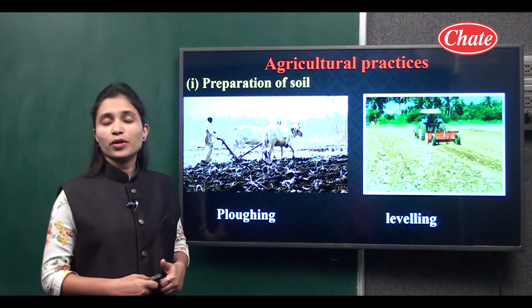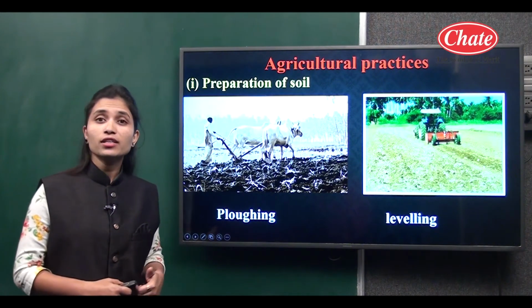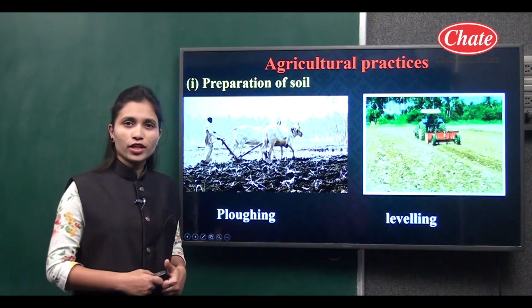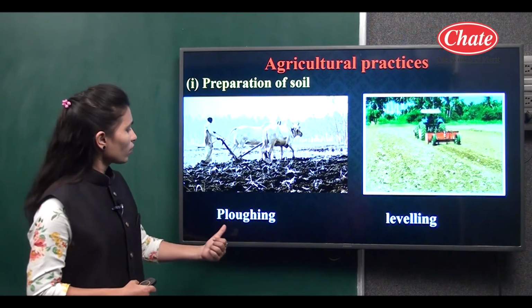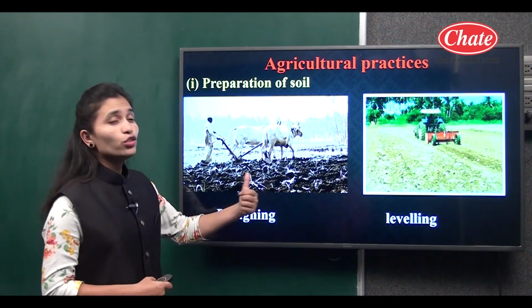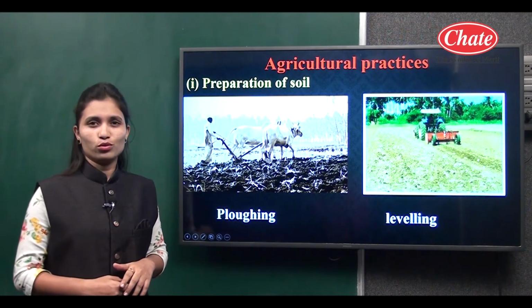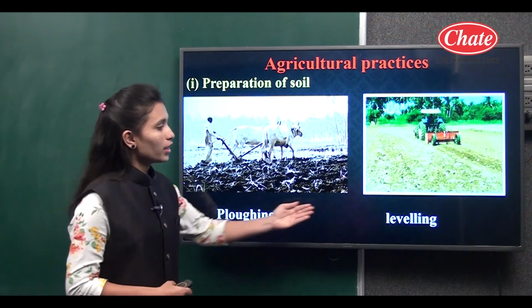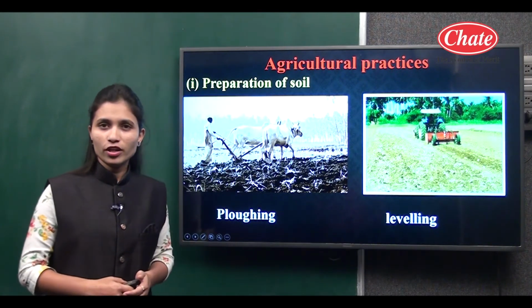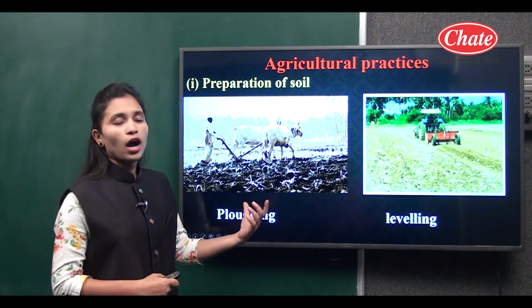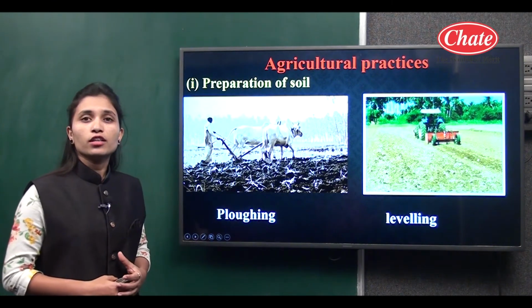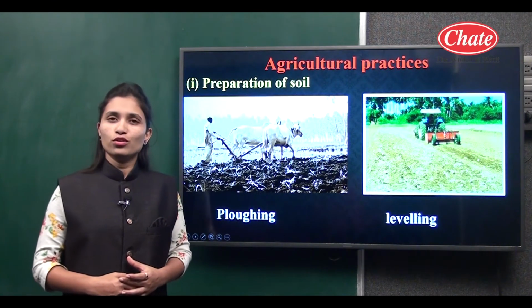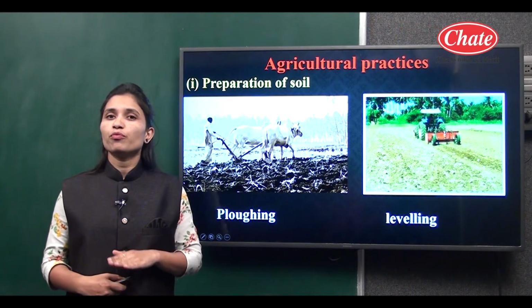You can see in this picture that a man is carrying out this activity, ploughing. After ploughing, the soil is not uniform, so the soil should be leveled, and that is the second step, leveling. Both these steps take place in the preparation of soil. So now the soil is prepared.